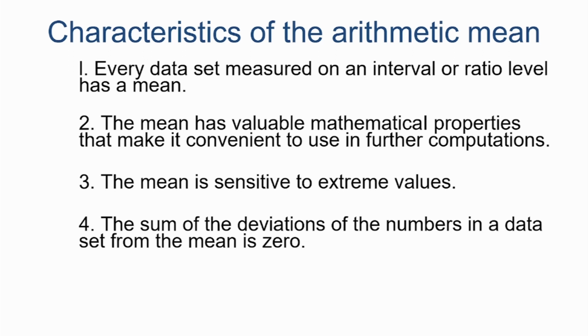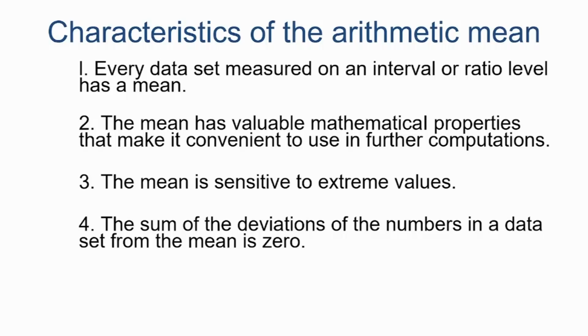Now, the moment I add 30 to this, the total becomes 45. Now, 45 divided by 6 is how much? 7.5. So, the mean has shifted from 3 to well above that.